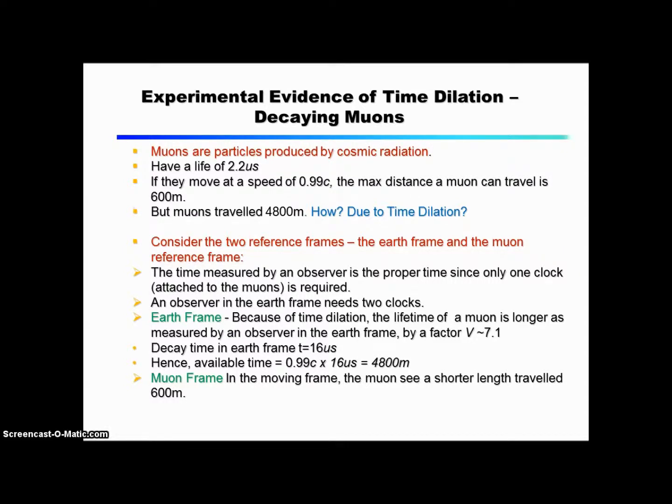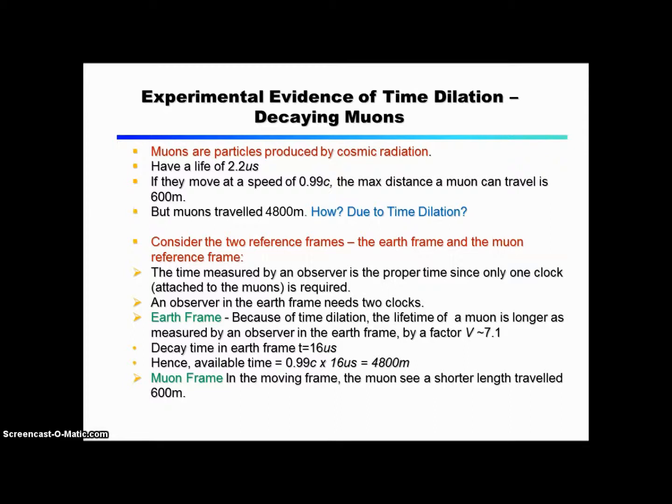Due to time dilation. Consider the two reference frames, the Earth frame and the Moon reference frame. The time measured by an observer is the proper time, since only one clock attached to the muons is required. An observer in the Earth frame needs 2 clocks. In the Earth frame, because of the time dilation, the lifetime of a muon is longer as measured by an observer on the Earth by a factor of γ ≈ 7.1.